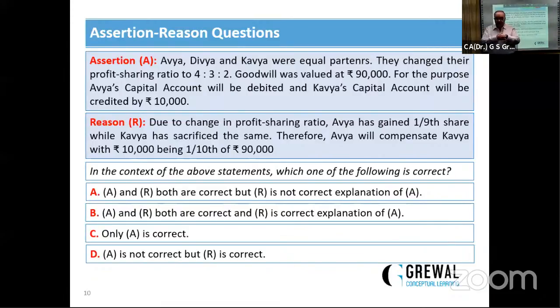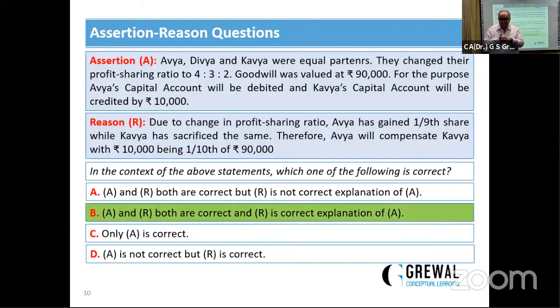Now it means reason, I think both are correct. The correct answer will be: A and R both are correct, and R is the correct explanation of A. यानी 1/10 of 90,000, that is the 10,000. Next.